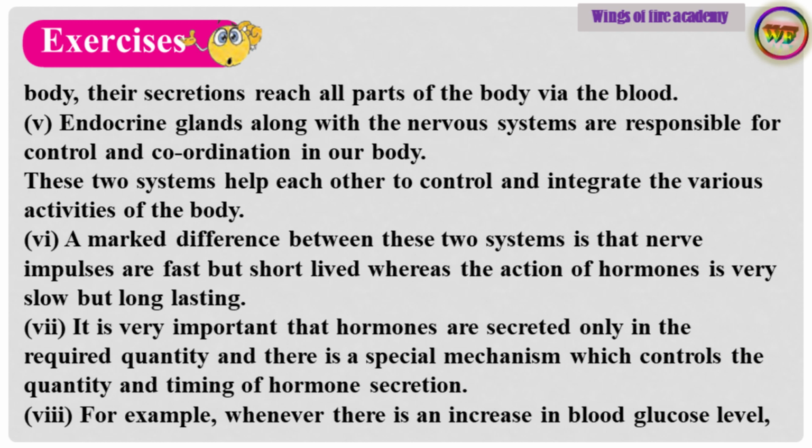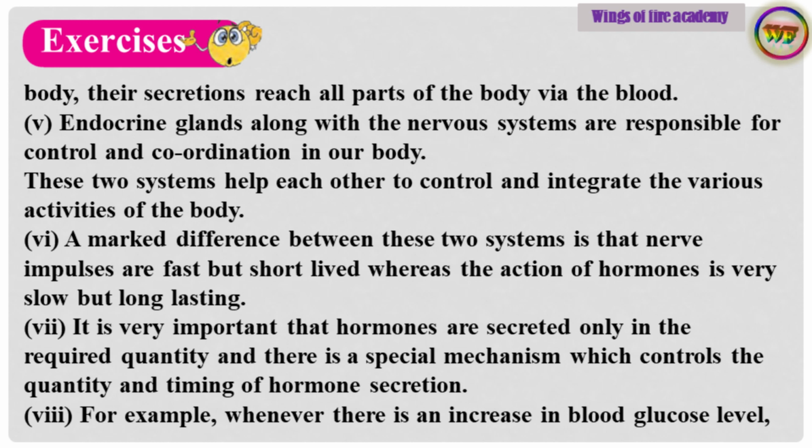Point number 5. Endocrine glands along with the nervous system are responsible for control and coordination in our body. These two systems help each other to control and integrate the various activities of the body. Point number 6. A marked difference between these two systems is that nerve impulses are fast but short-lived, whereas the action of hormones is very slow but long-lasting.